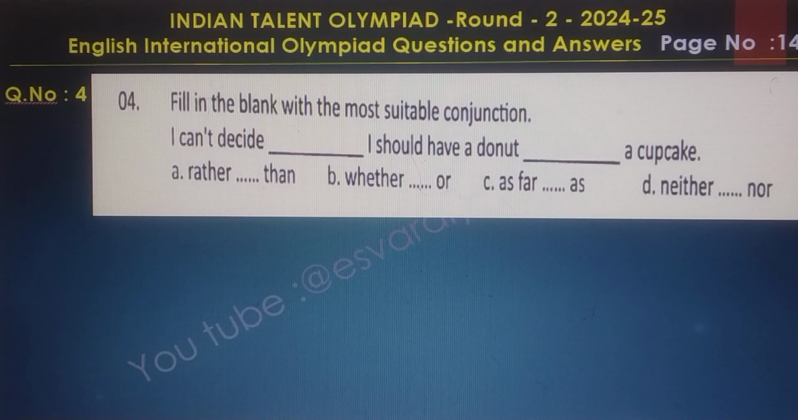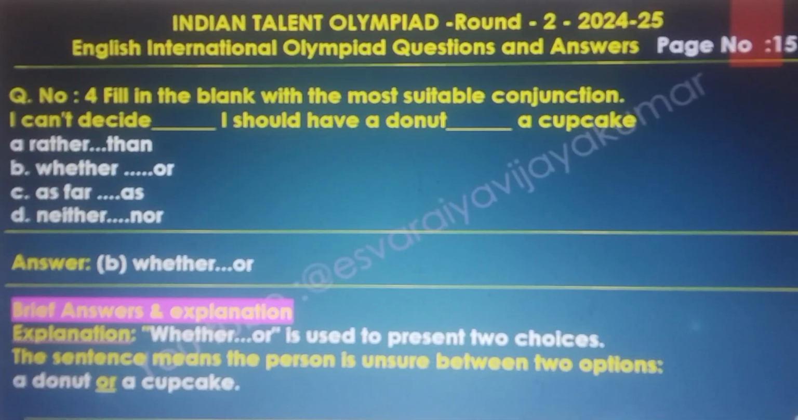Question number 4. Fill in the blanks with the most suitable conjunctions. The question is, I cannot decide dash I should have a doughnut or a cupcake. Options A, B, C, D are there. The answer is B, whether dot dot dot or.